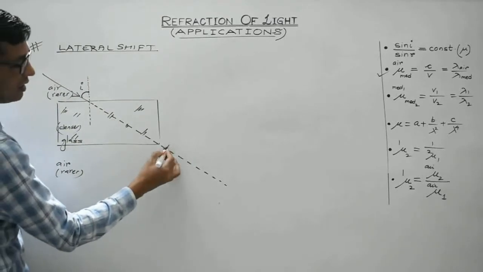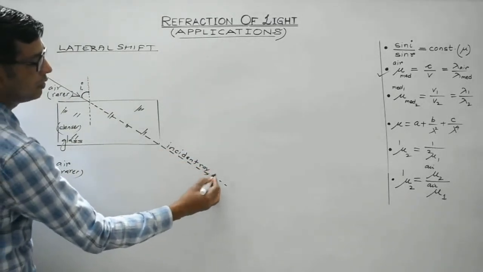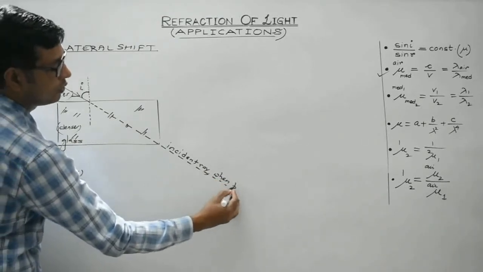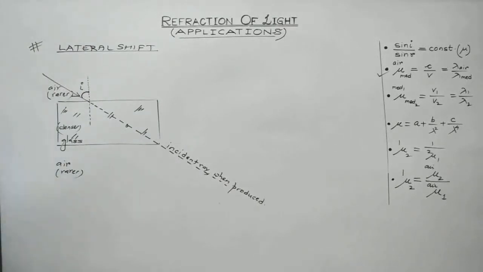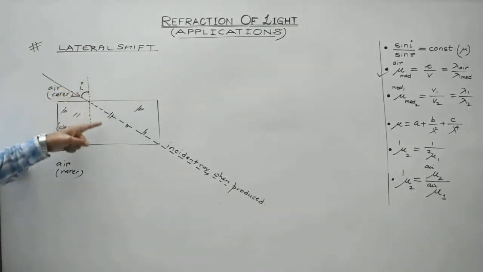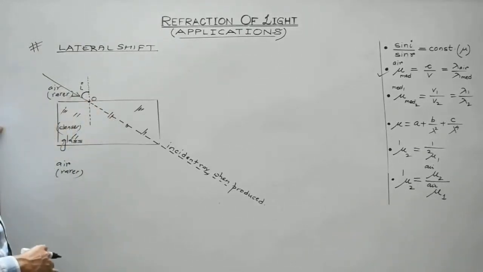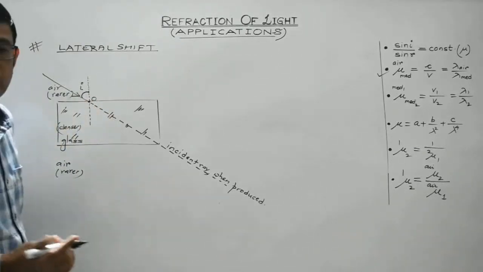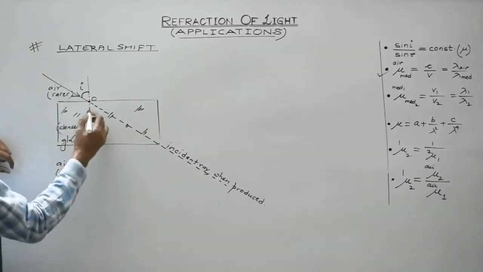This is the incident ray when produced. Right? Now what happens is, it is rarer and this is denser. So at the point where refraction takes place, bending of light will take place, and as per rule 1, whenever light travels from rarer to denser, it will bend towards the normal, like this.